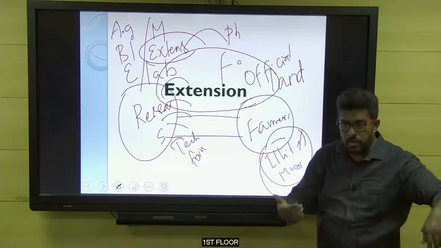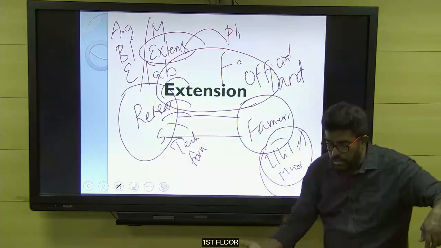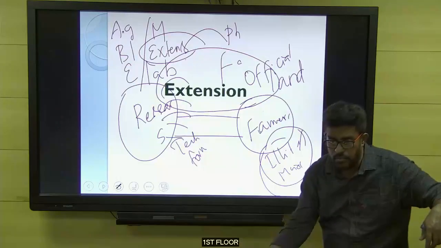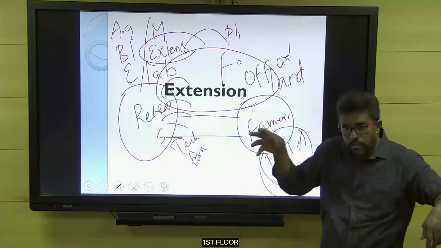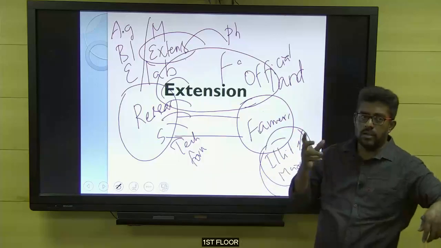And then asking them to come to a particular place, showing them live demonstration plots. For example, look at the crop. This is the new technology. We have grown this crop in a particular area, like that, showing them and then bringing them confidence, okay.